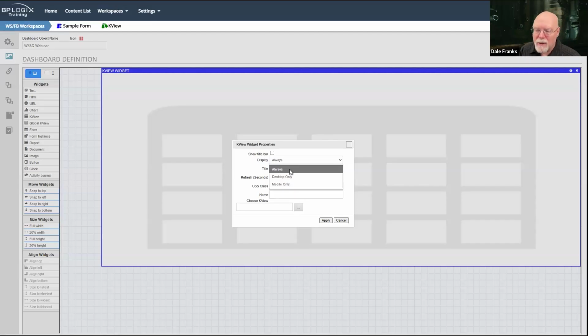The default is always, however, so we're just going to leave it as always so that this is the same widget that will display no matter who's looking at this particular desktop.